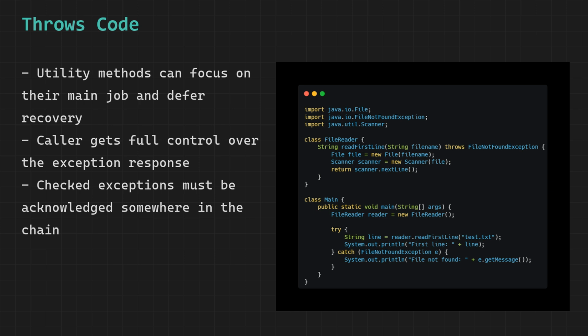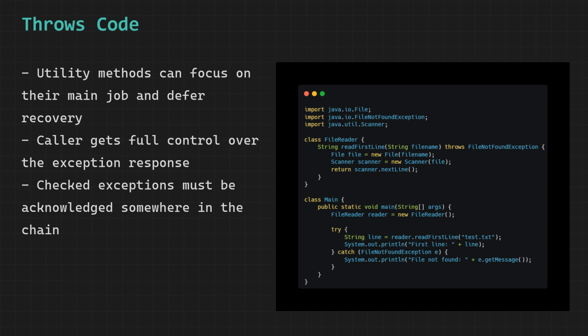Now here is the important part. Creating a scanner from a file can throw a FileNotFoundException if the file does not exist at the given path. This is a checked exception, which means the compiler forces someone to handle it. Instead of writing a try-catch block inside readFirstLine, we declare throws FileNotFoundException in the method signature. This is the method saying that it knows this operation can fail, it is not going to handle it here, and it is passing that responsibility up to whoever calls this method.